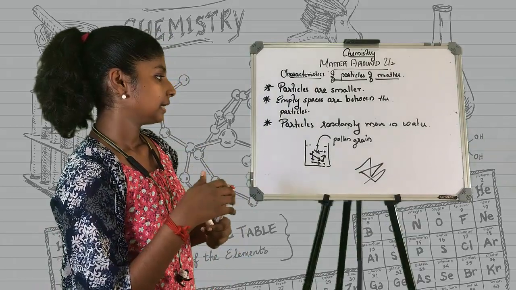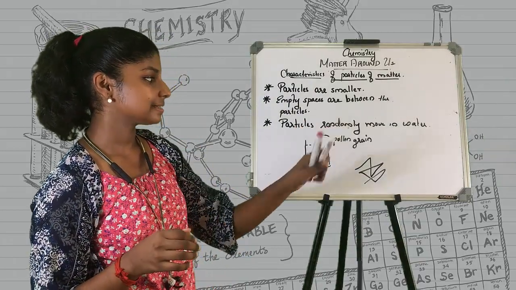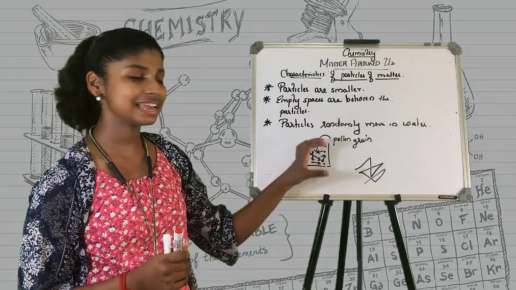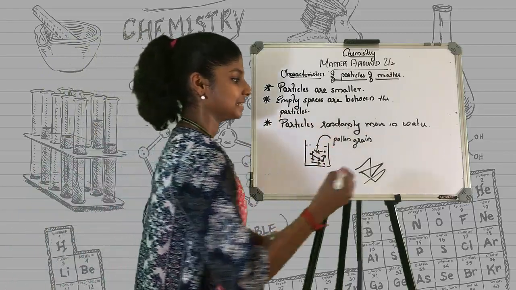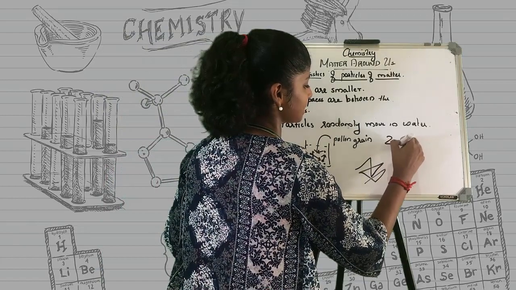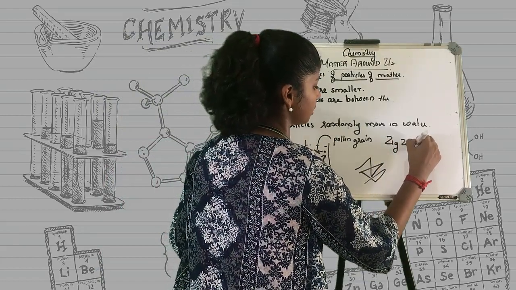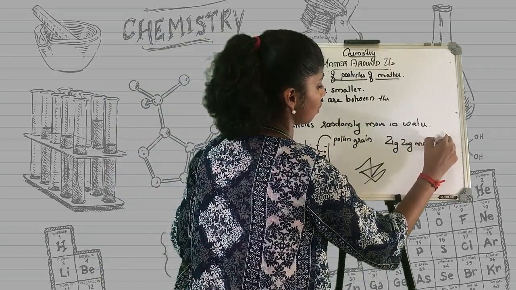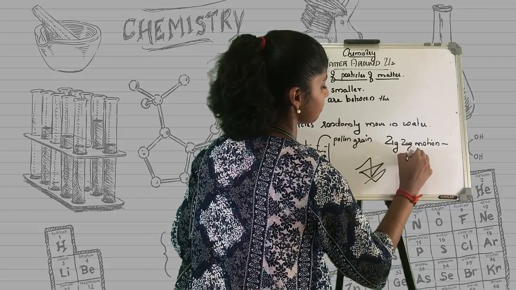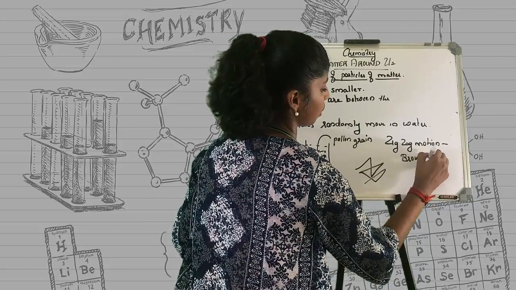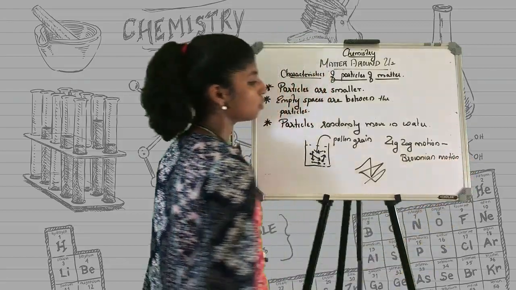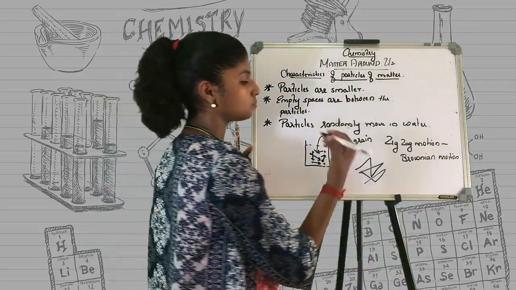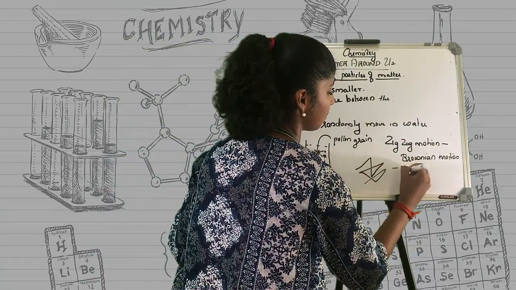And it is said that particles randomly move in water. So this is an example for that, and this zigzag motion is known as Brownian motion. This motion was found by Robert Brown.